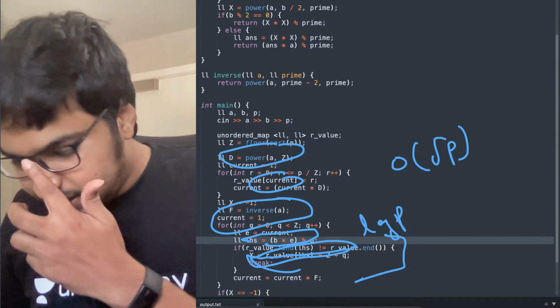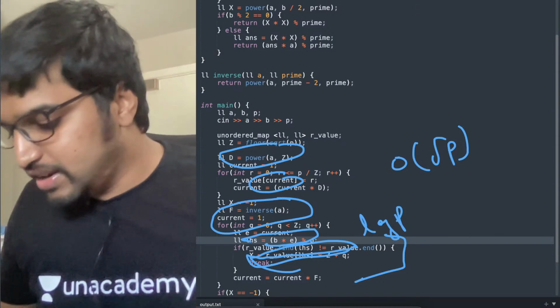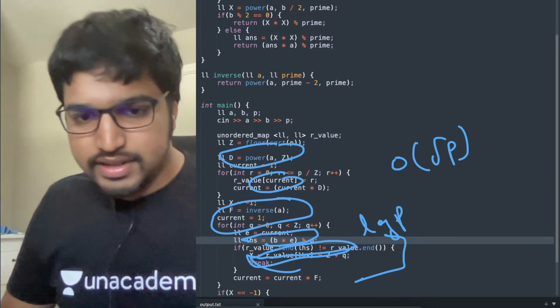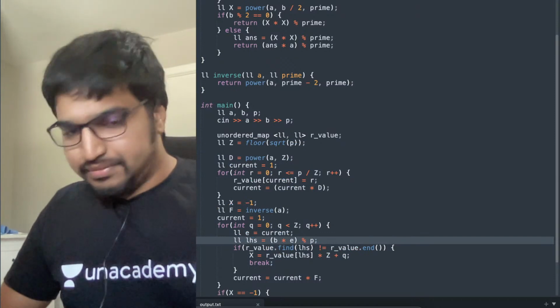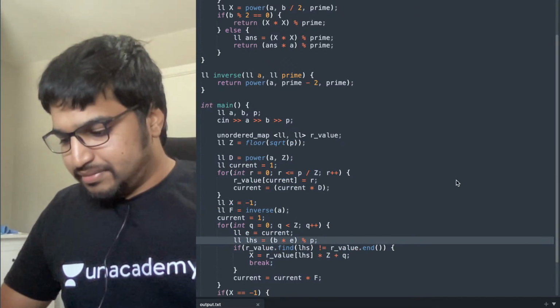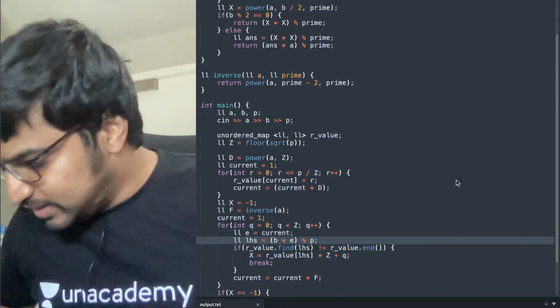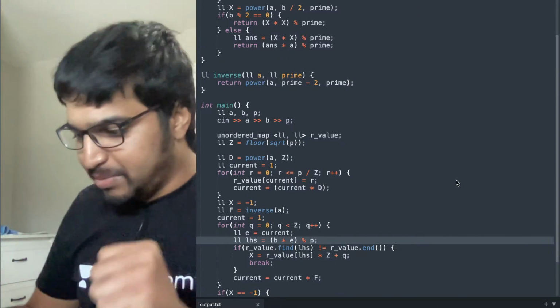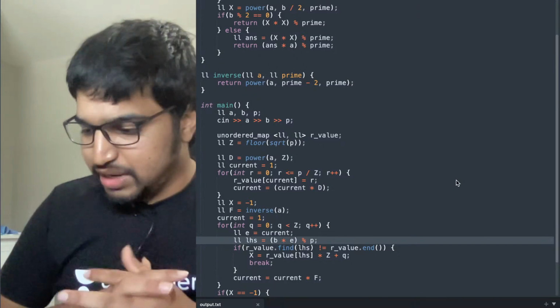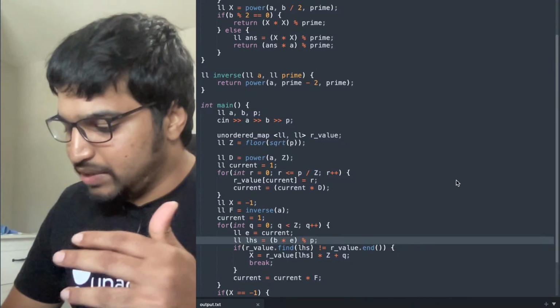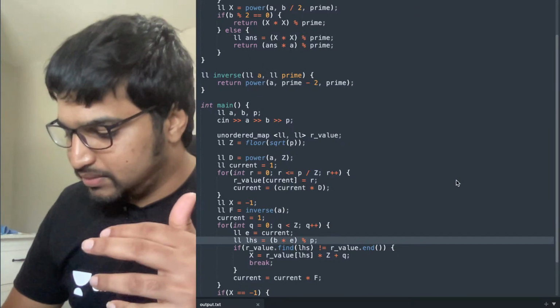Can you drop in the chat if it's clear, or if there's any doubt? If you want me to repeat something, I can repeat it too. Is this clear so far? Rahul, can you tell if it's clear? Both Rahuls and Kagimusha, and people who are watching, if you understood this, can you please drop in the live chat if it's clear? Know that you need to subscribe to actually comment on the live chat.